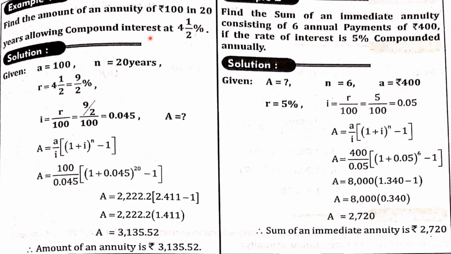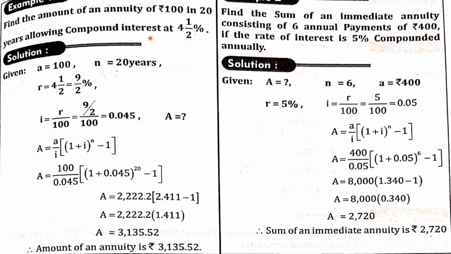The value is rupees 100, so A is called the amount value, which is rupees 100. The years is 20 years, so n is equal to 20. The compound interest rate is r is equal to 4.5%, or you can also write it as 9/2%, because it is a mixed fraction.